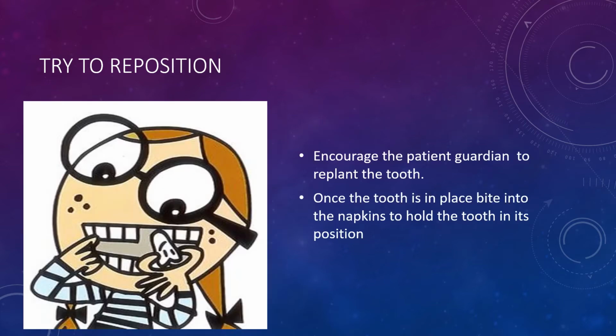Now, after the above procedure, we should encourage the patient or the guardian to reimplant the tooth back in the socket. Why in the socket? Because the best storage medium for maintaining the vitality of the root surface cells is the tooth socket. Once the tooth is in its place, ask the patient to bite into a napkin to hold the tooth in its position.